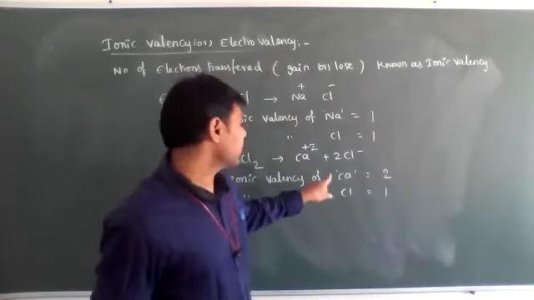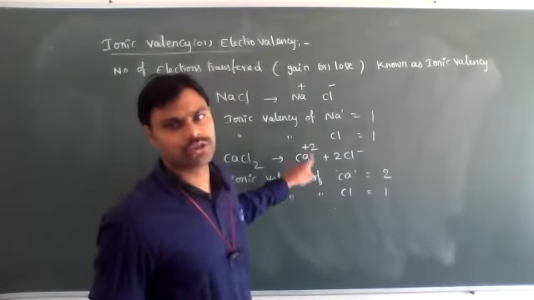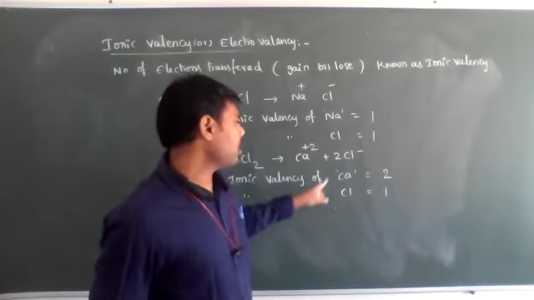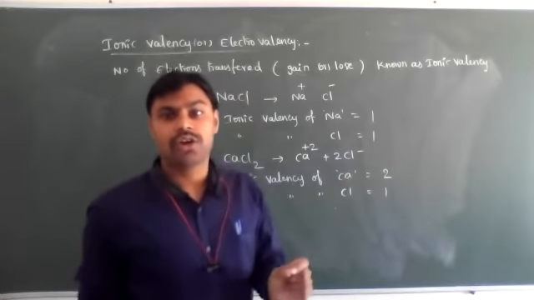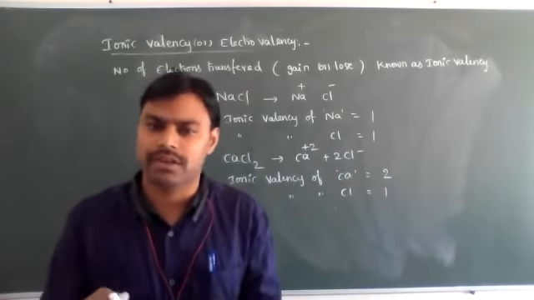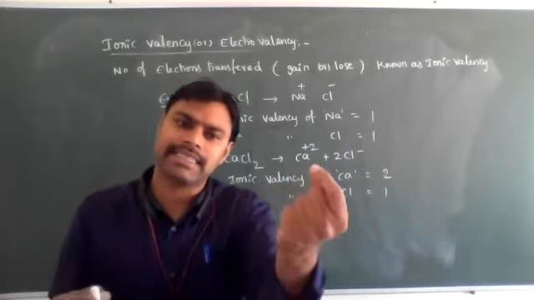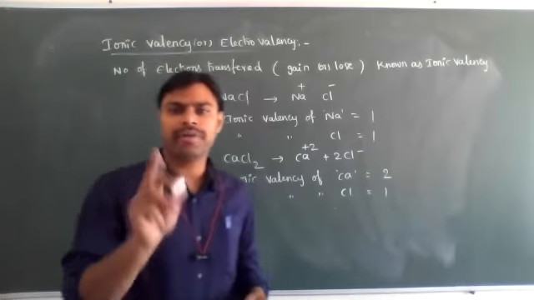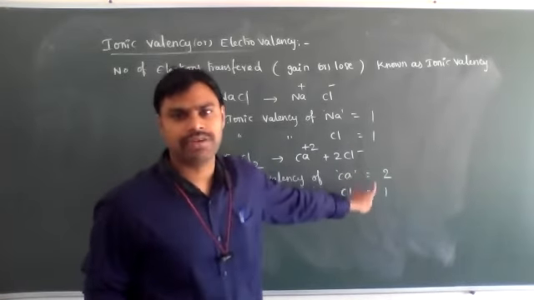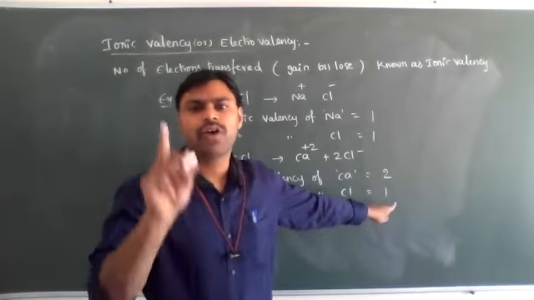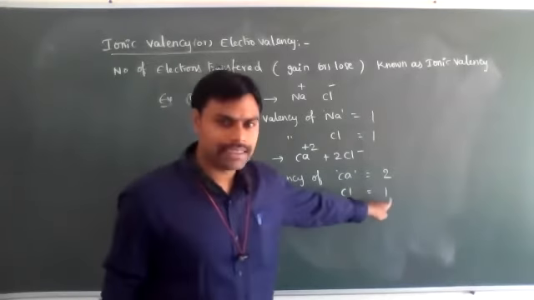Ionic valence is nothing but the charge of the ions. Calcium charge is what? Plus 2, which means its valence is 2. Chloride ion charge is -1. Don't say the valence is -1. Minus indicates the number of electrons gained. How many electrons gained? 1 electron. That's why the magnitude of charge is 1, so the chlorine valence is 1.